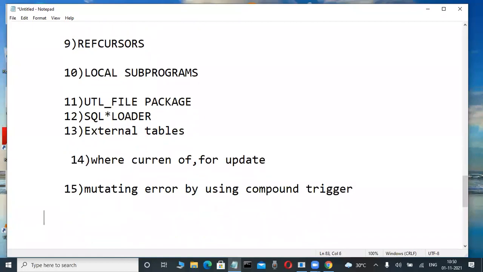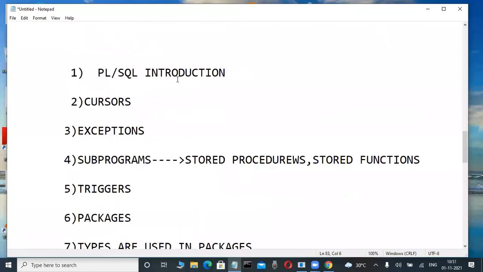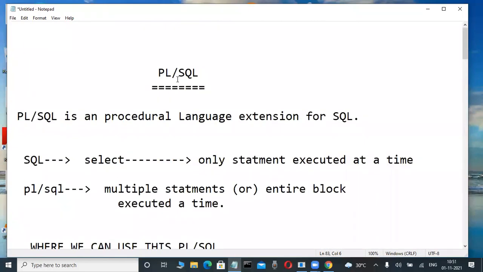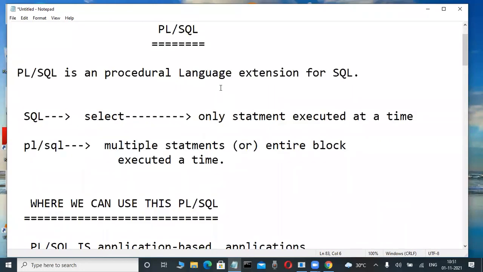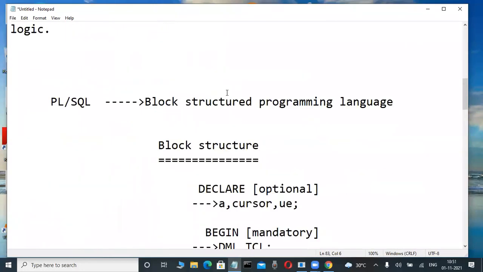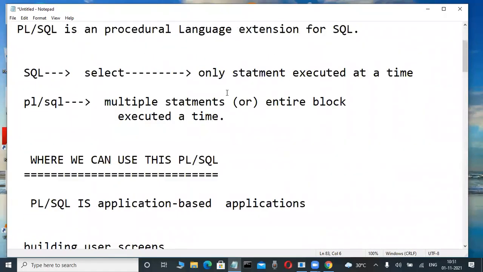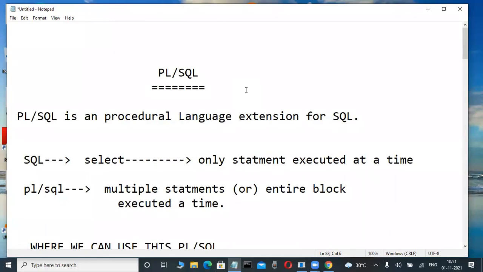Then LOBs are there, large objects: CLOB, BLOB, BFILE data types, member procedures, member functions. These are all the things we are learning in our course. For the first demo, all these things are not required. Once we start the regular classes, we will learn all these concepts. Once you are good at this, even if anybody puts in 3 years or 4 years of experience, it is not a problem.